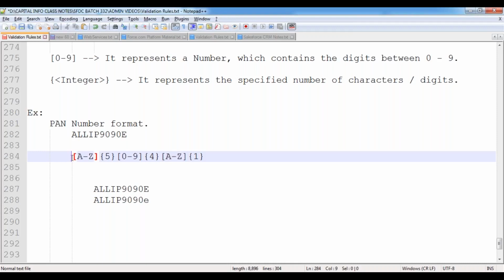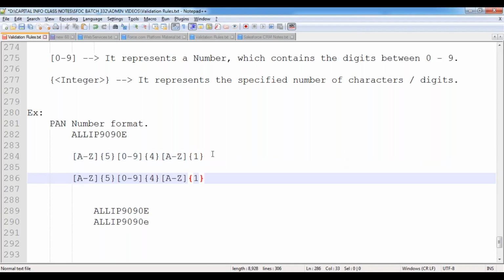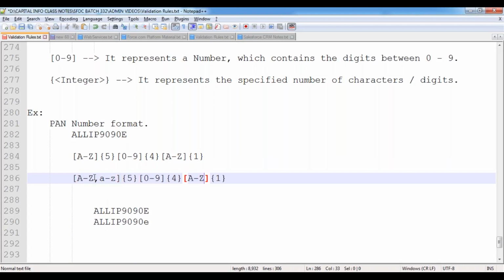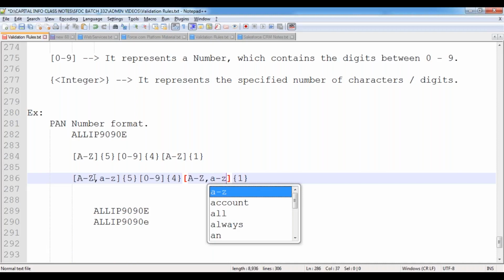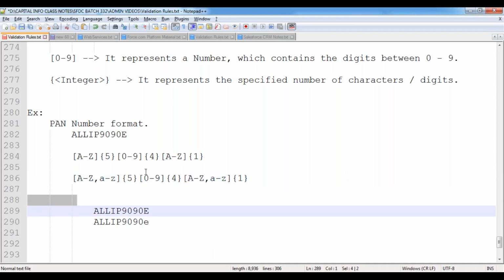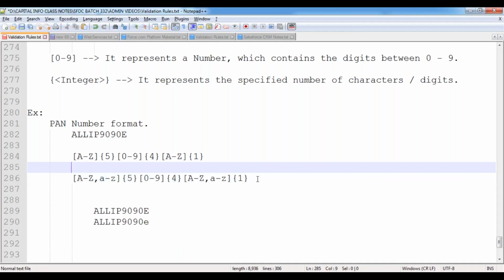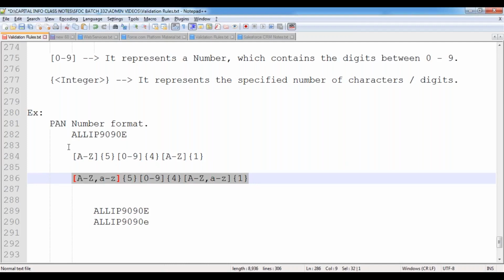Then what we can do at that time is prepare the format with the combinations. How? Capital A to Z, comma, small a to z. Here also capital A to Z, comma, small a to z. That means the first 5 will be characters, and those characters may be a combination of small and capital letters, or all capitals, or all small. The next 4 will be digits, and the last one will be a character that may be either uppercase or lowercase. In this case we are able to validate this format also.